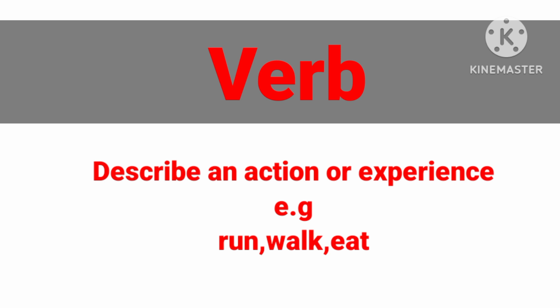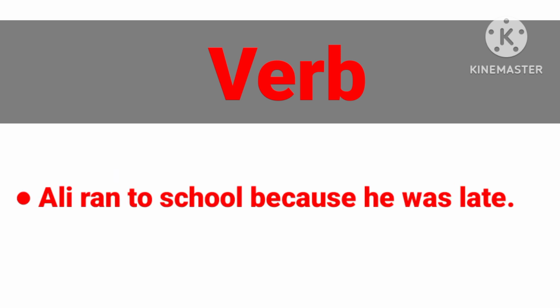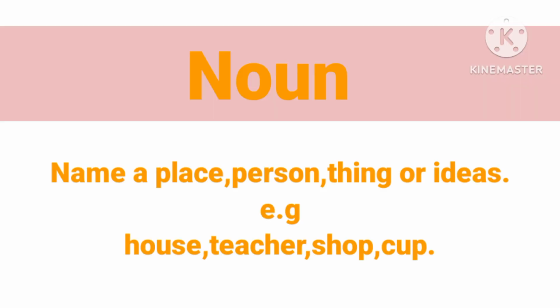What is a verb? A verb describes an action or experience. For example, run, walk, eat. Ali ran to school because he was late. Ran is a verb.